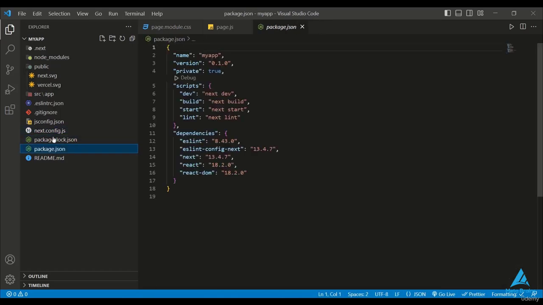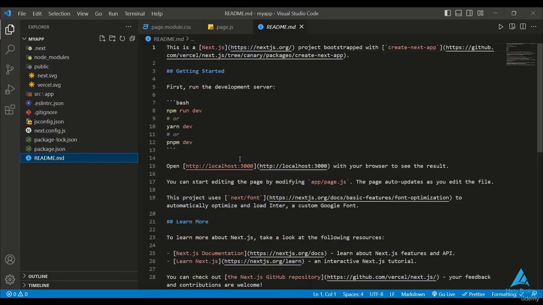After that, there is the package.json file. All the NPM and third-party packages installed will be present here in these dependencies. Okay, so here we can see that React DOM, React, Next, ESLint, and ESLint config Next are present, which we have installed. Whenever we install any extra NPM packages, they will be added over here because that's the role of package.json. Additionally, there is a readme file. So if you have any issues during installation, you can refer to this file.